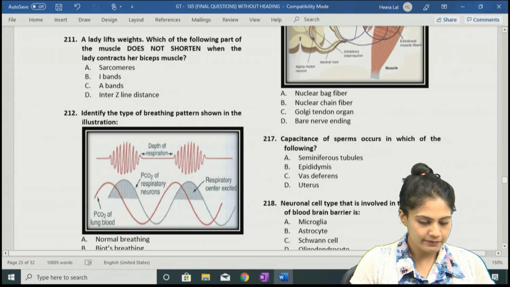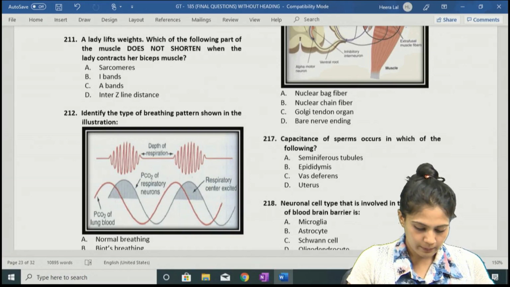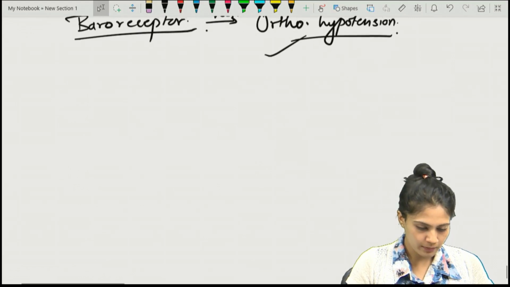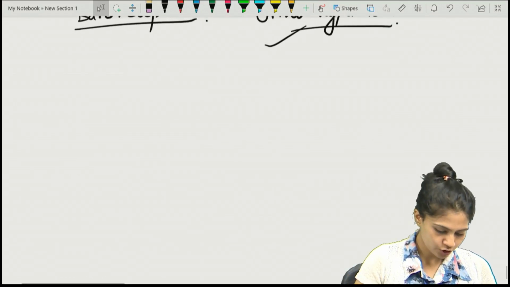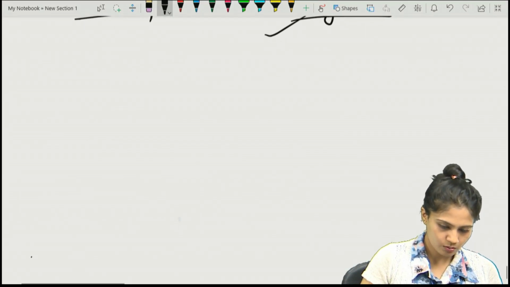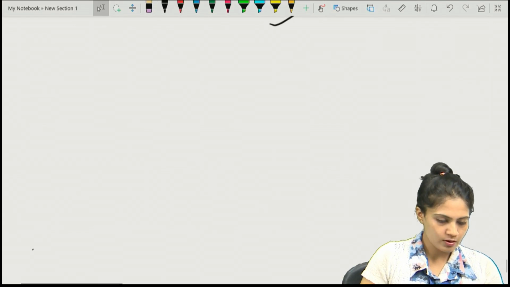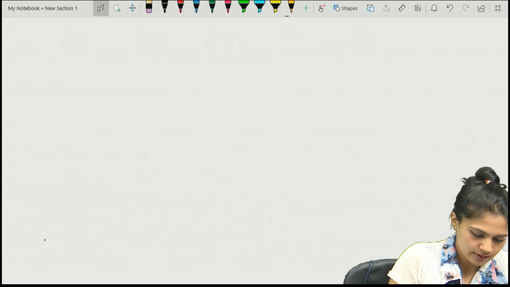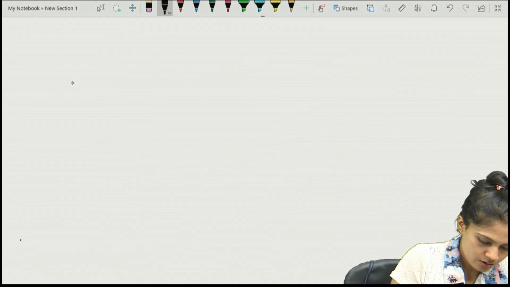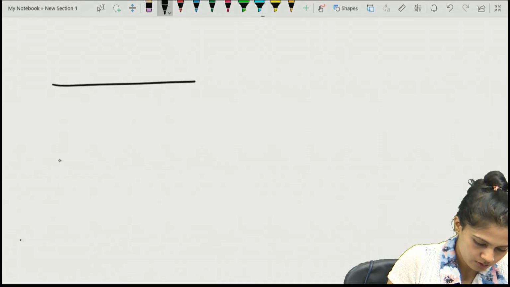A lady lifts weight, right? So, which amongst these is not shortened? Basically, they are asking about the sarcomere, which is the anatomical and functional unit of the muscle. So, let's draw a sarcomere in an easier way. Let's understand how the sarcomere works.